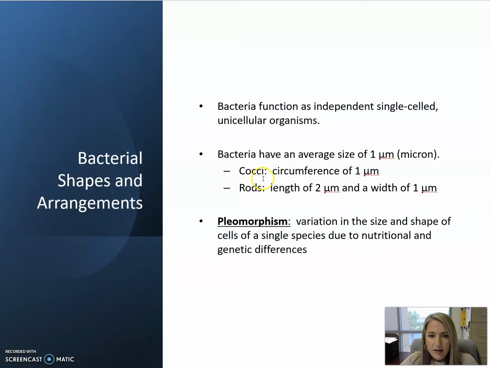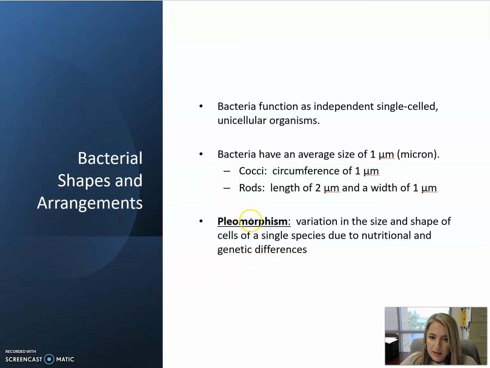Some bacteria specifically stick to their original shape, but there are bacteria that can change their shape. Those bacteria that are able to change their shape are said to be able to go through something called pleomorphism. Pleomorphism is when bacteria can change their size, shape, and even potentially arrangement in response to either a genetic mutation that they've acquired in their DNA or some type of change in the environment, such as access to nutrients.